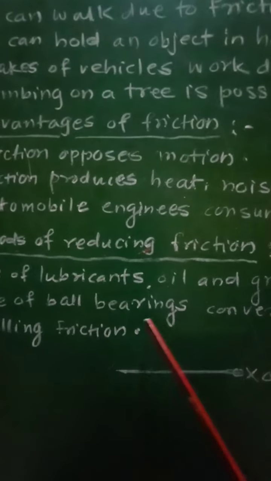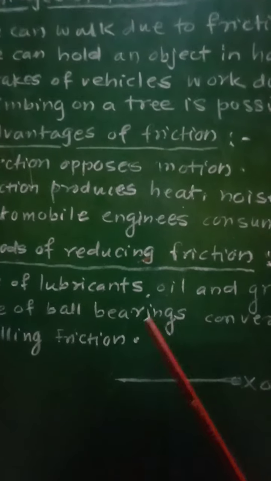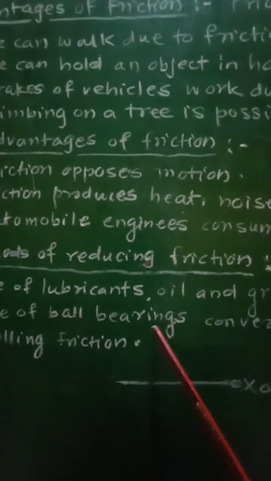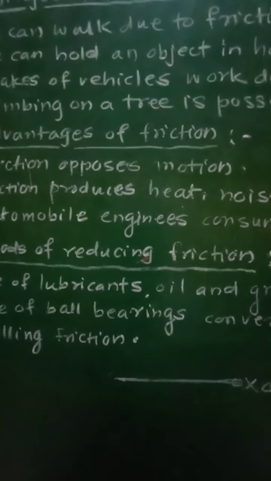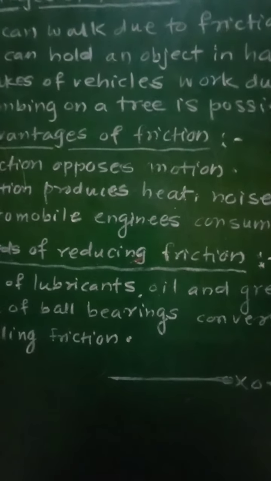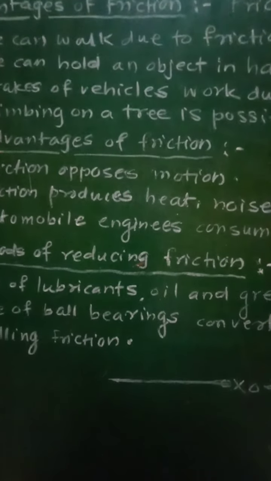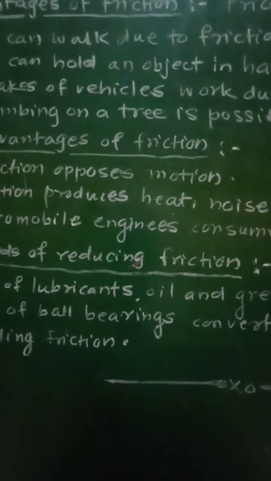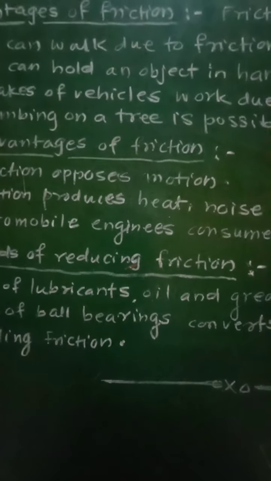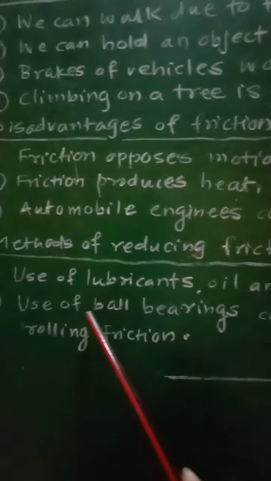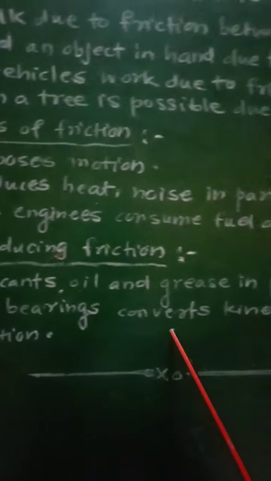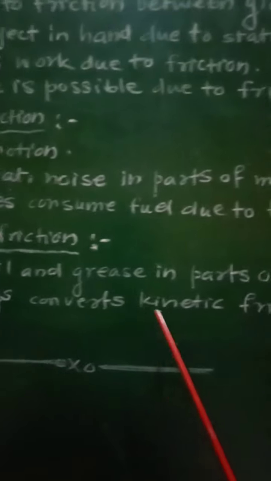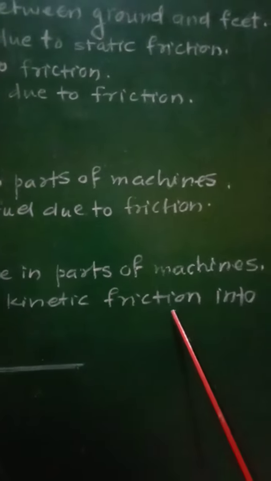We know that ball bearings are spherical in shape, and therefore they give rise to rolling friction, and that rolling friction is less as compared with the static friction and the kinetic friction. Therefore, use of ball bearings converts kinetic friction into rolling friction.